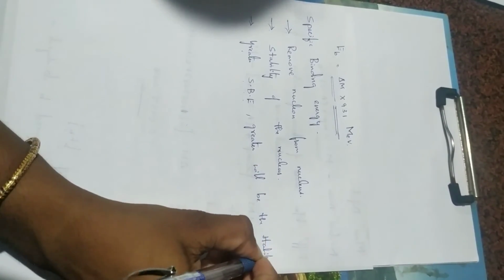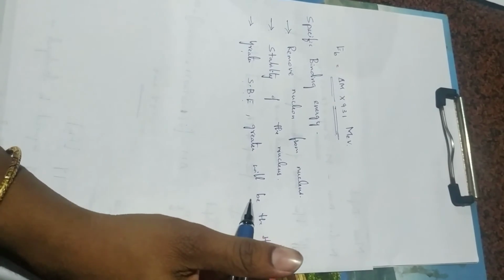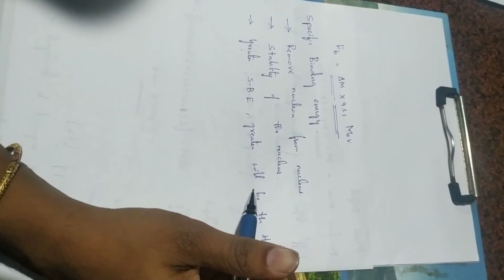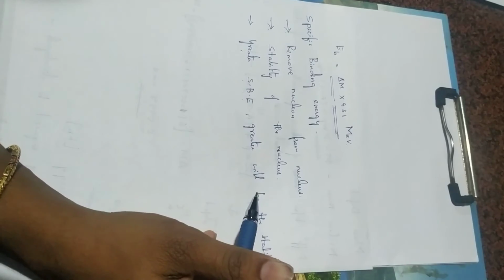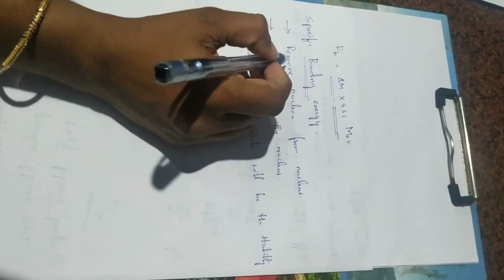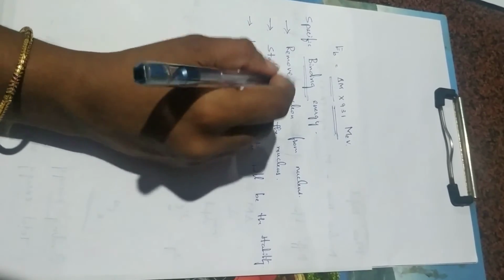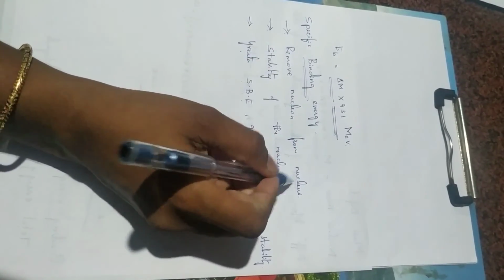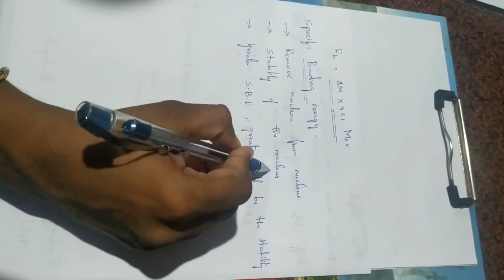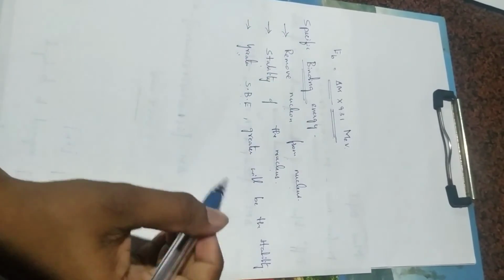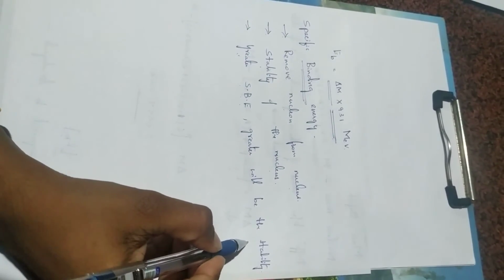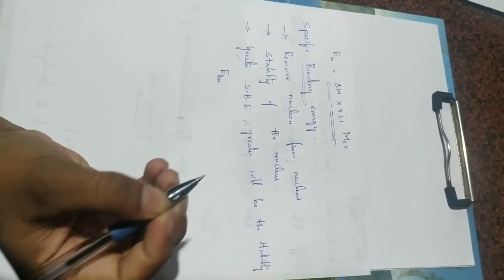Once again I'll repeat, binding energy is the energy required to separate the nucleus into its constituent particles, but specific binding energy is the energy required to remove nucleons from the nucleus. That is, it is a measure of stability of the nucleus. Greater the specific binding energy, greater will be the stability of the nucleus. It is represented as EBN.